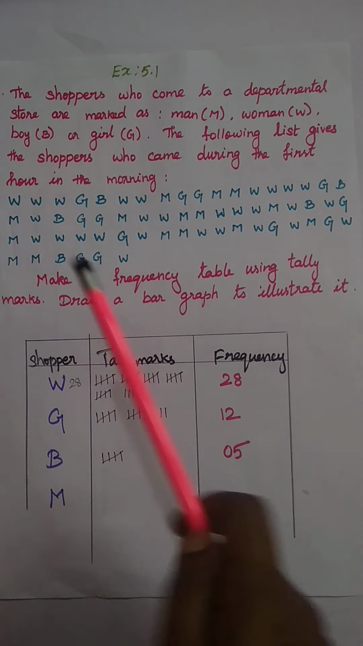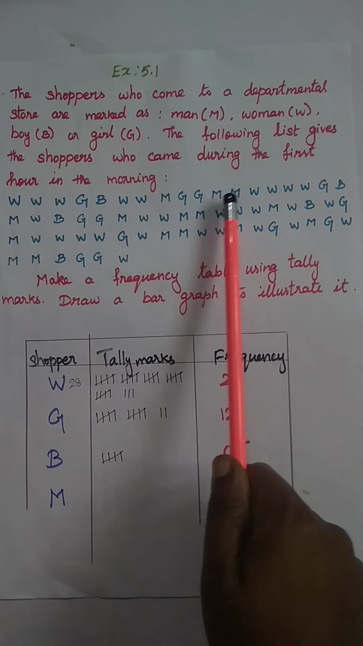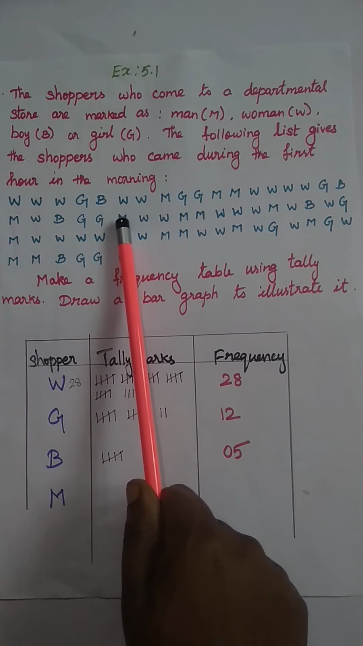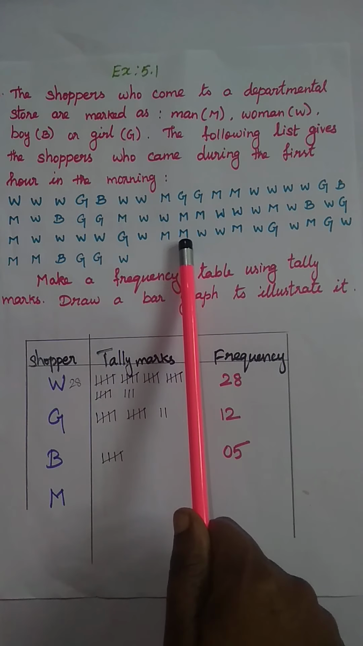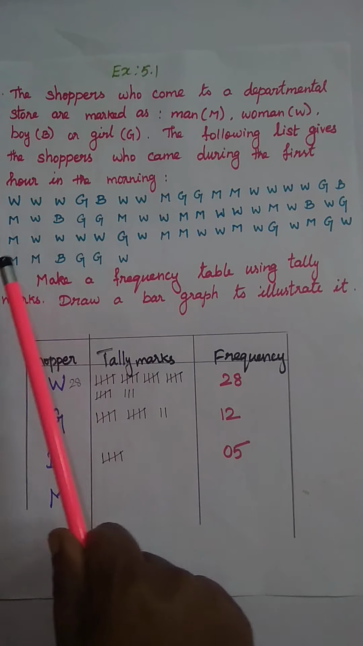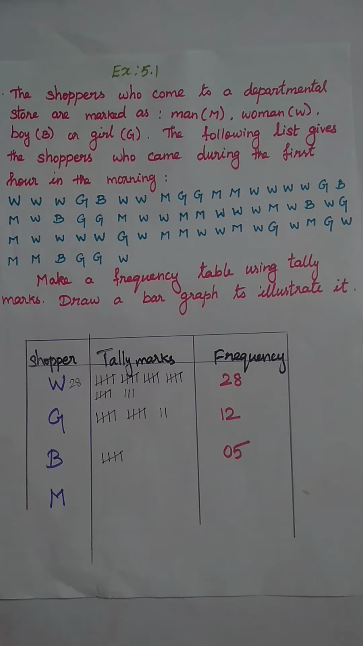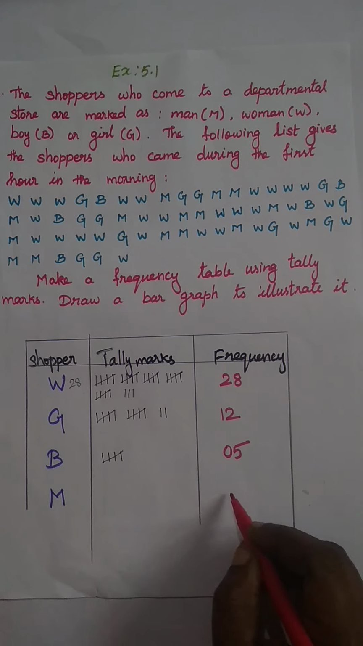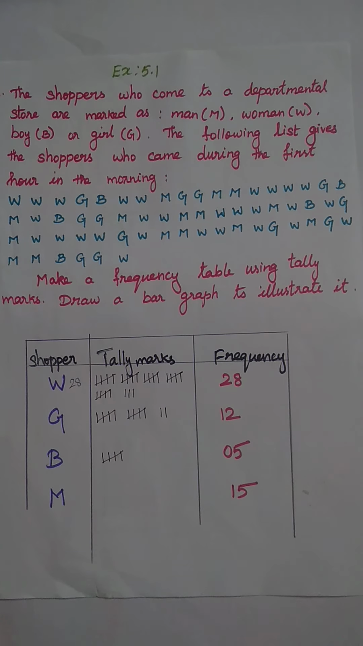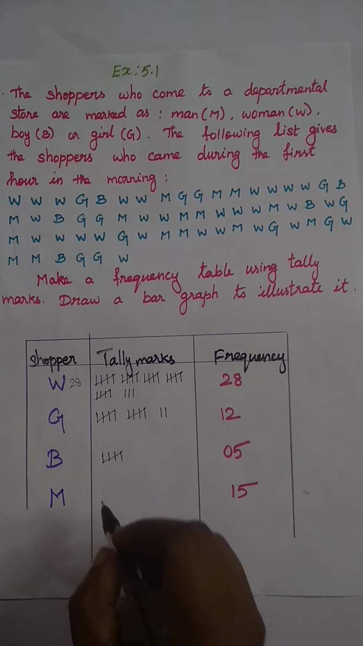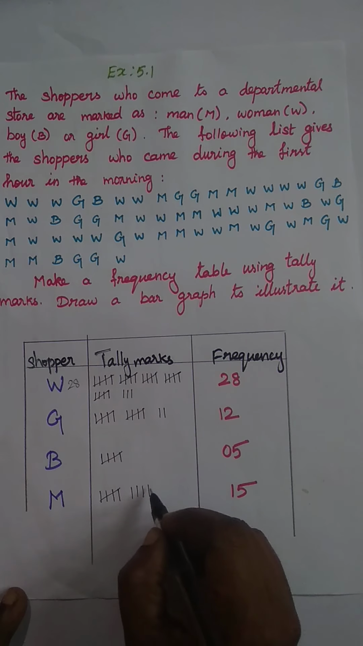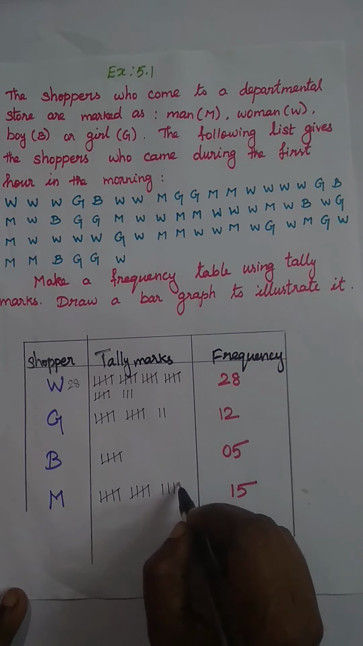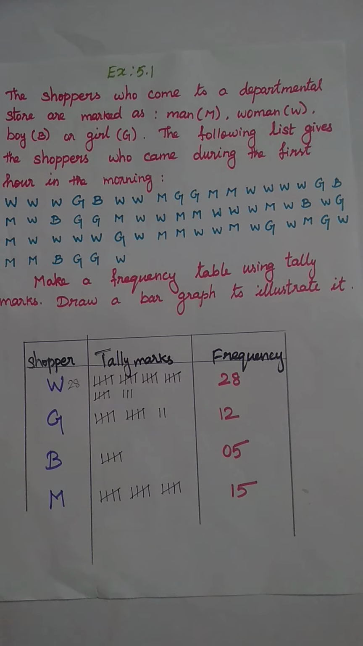M for men. How many M's are there? 1, 2, 3, 4, 5, 6, 7, 8, 9, 10, 11, 12, 13, 14, 15. Okay, totally 15. So frequency value is 15. Now we mark the tally marks for 15. Clear? That's all. So this is the tally marks.